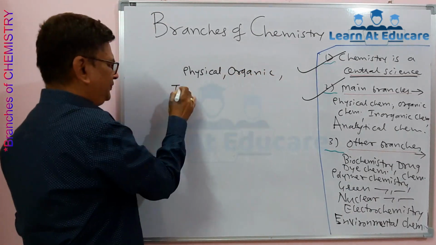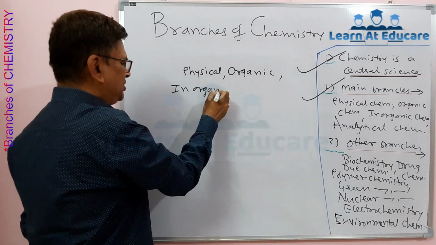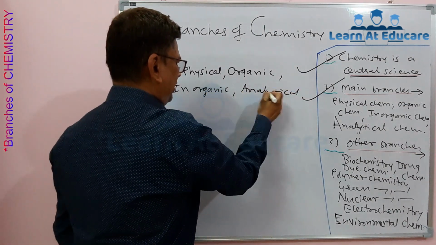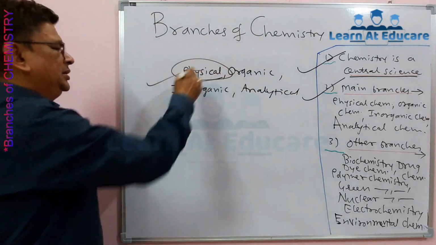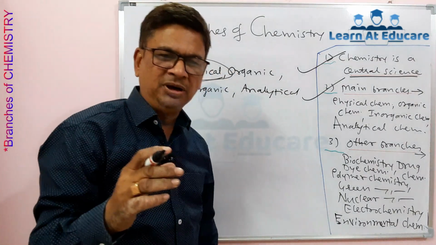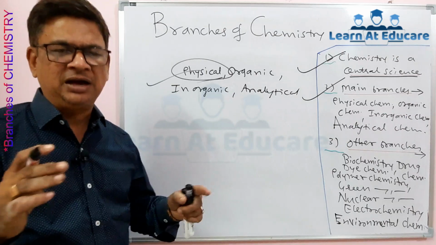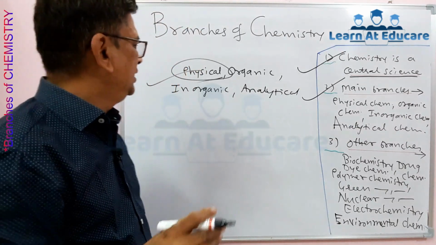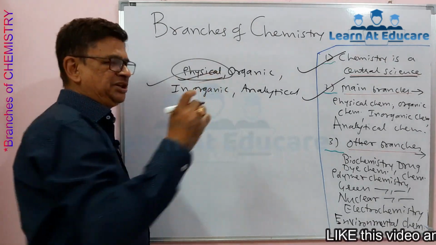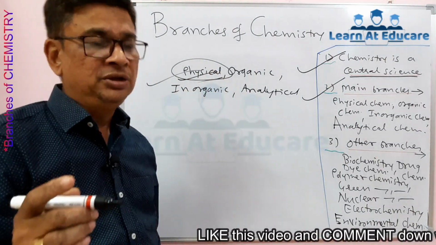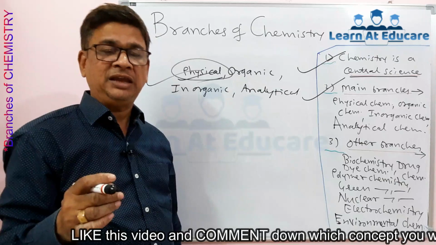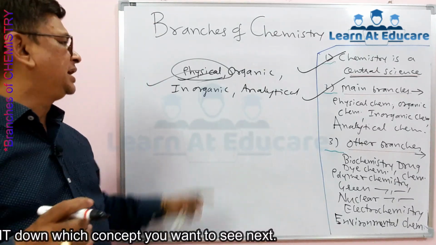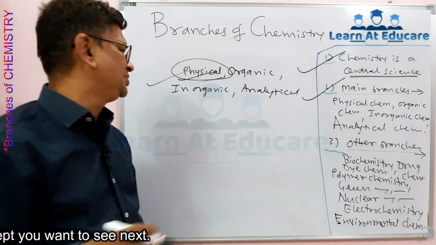organic chemistry, inorganic chemistry and analytical chemistry. Now what is studied in physical chemistry, all the laws, principles and their applications, those are mostly related from physics. Some of the main topics in physical chemistry that we are studying there: thermodynamics, then chemical kinetics, then ionic equilibria. These are the main parts studied in physical chemistry.